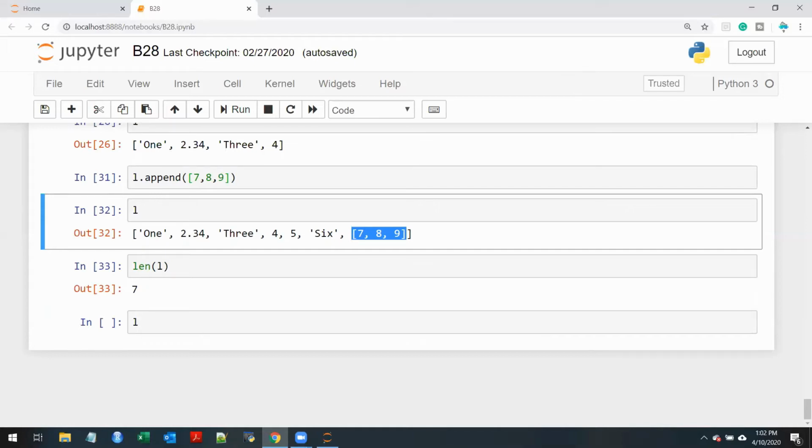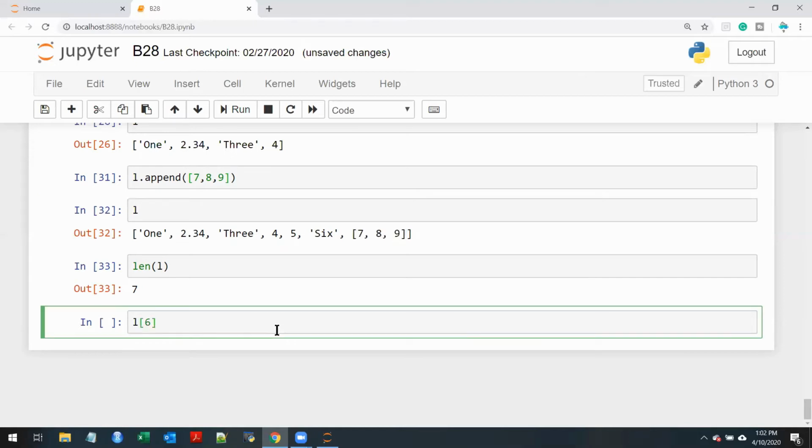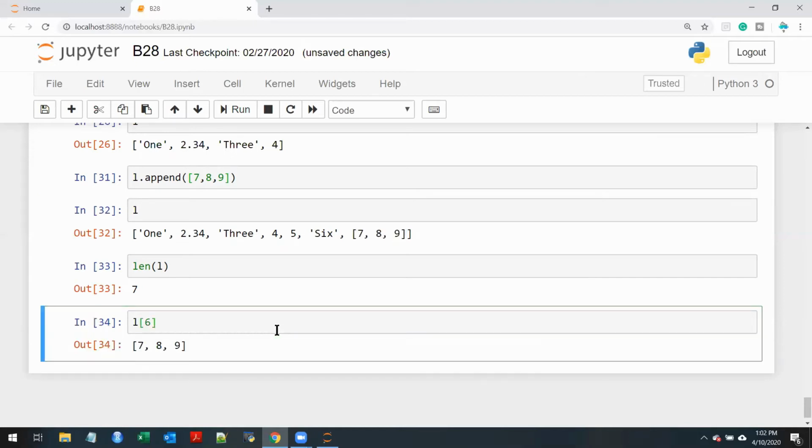L of 6. Correct. So if I give L of 6, I will get output which is list 789, correct? Yeah. So what I'm going to tell you now is applicable throughout Python, even when you use, let's say, machine learning. Whenever you're using Python, it is very important to keep in mind: the output data type matters.